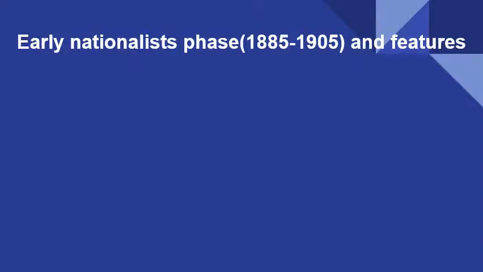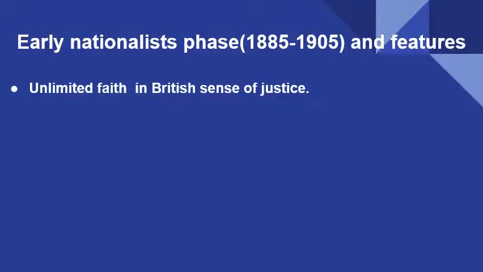Okay, now the third slide. In this slide we'll see the early nationalist phase and the features of early nationalist leaders. The phase, I think you remember now, is from 1885 when the INC was established till 1905, until the entry of the radical nationalists. The features: they have an unlimited faith in the British sense of justice. They believe that if we write to them, if we ask them for something, they will definitely provide it. So they have faith in the British sense of justice.